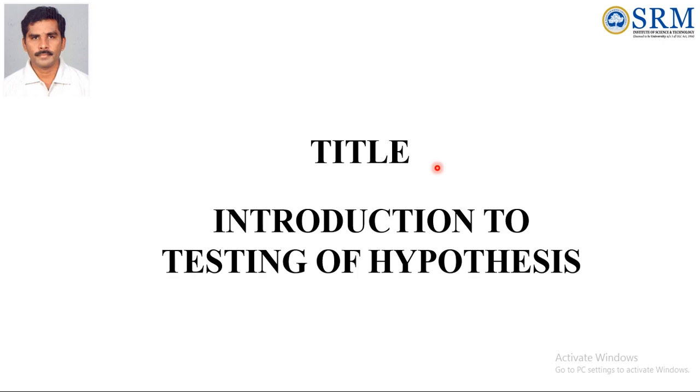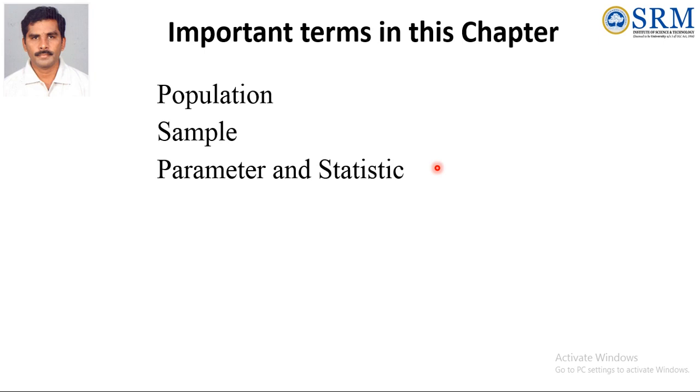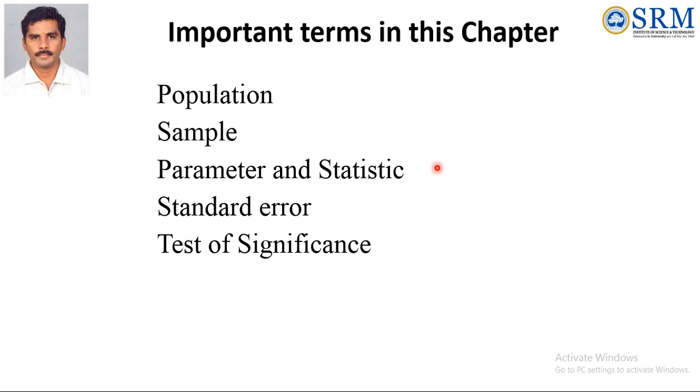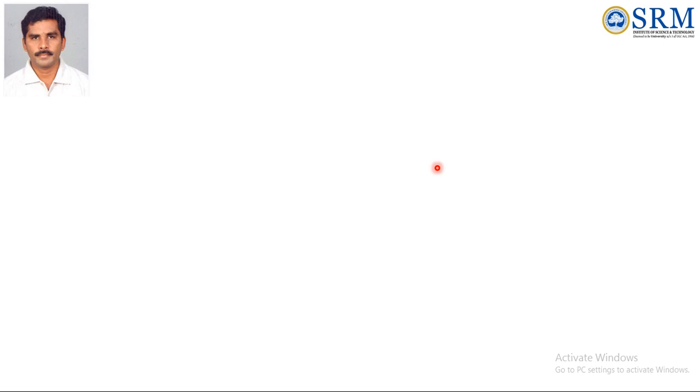First title is Introduction to Testing of Hypothesis. Introduction. Important terms in this chapter: population, sample, parameter and statistic, standard error, test of significance, null hypothesis, alternative hypothesis, errors in sampling. So we will discuss one by one.